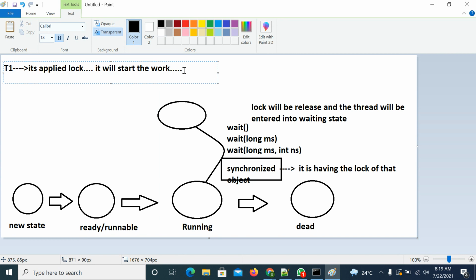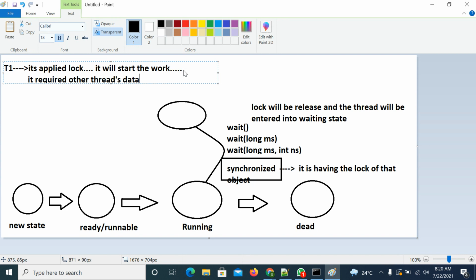While performing the task, it requires another thread's data. So in that case, it must be in waiting state. It has to give the time to another thread. And if they are working on the same object, then it has to release the lock also.